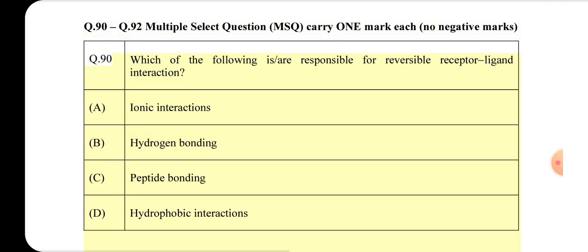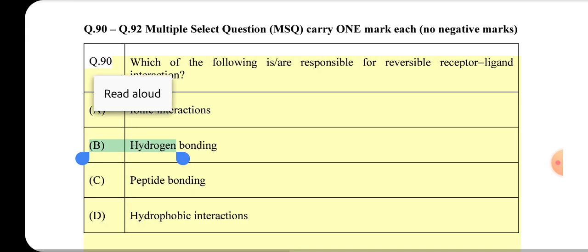Which of the following is responsible for reversible receptor-ligand interaction? A, ionic interactions. B, hydrogen bonding. C, peptide bonding. D, hydrophobic interactions.